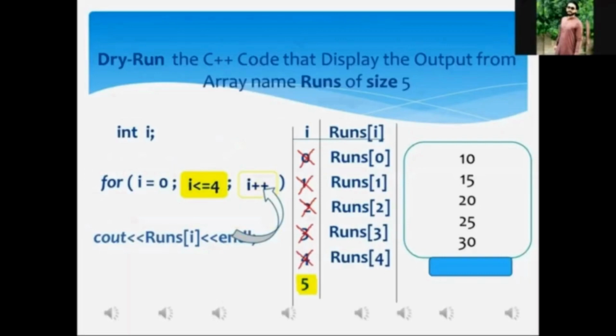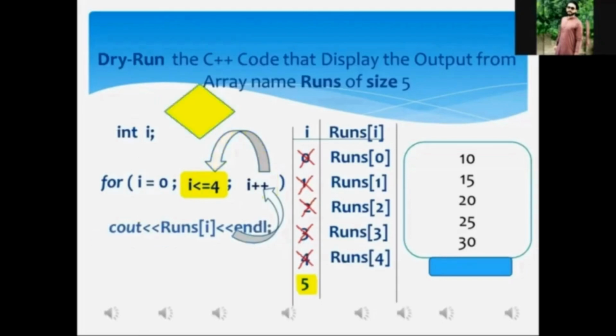After the execution of the increment statement, the control of execution will be shifted to the condition statement. And when you place the current value of I, that is 5, in the condition, what will this condition become? 5 is less than or equal to 4. But tell me whether this condition is true or false. It's false, sir.